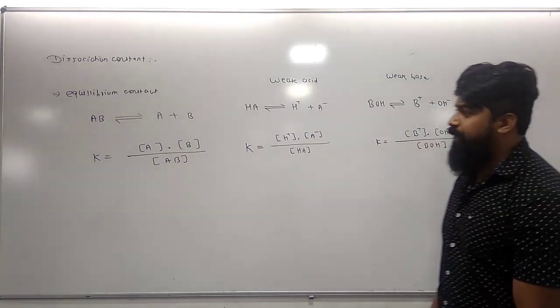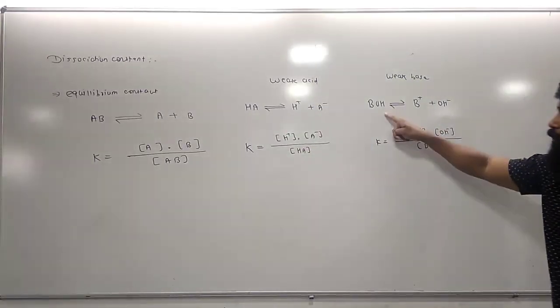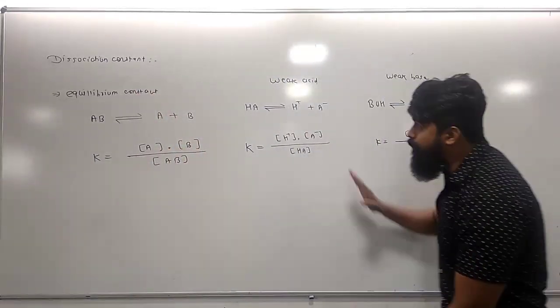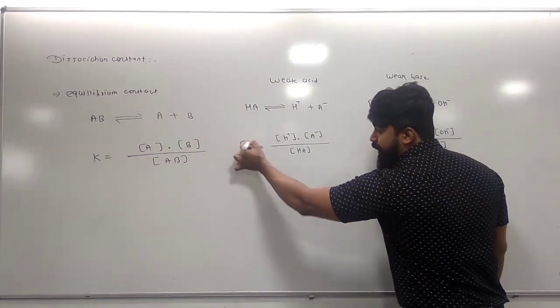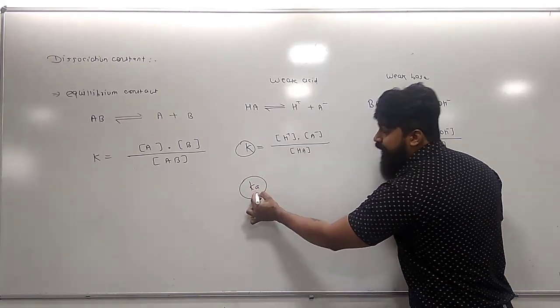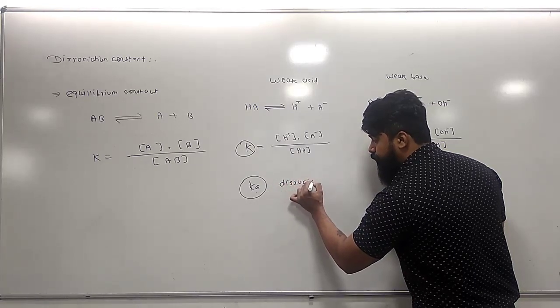So for all three expressions, for substance AB, for substance HA, and for substance BOH, we apply only the concept of equilibrium constant. But the equilibrium constant for a weak acid is represented by the symbol Ka. So Ka is the equilibrium constant of a weak acid, now called the dissociation constant.